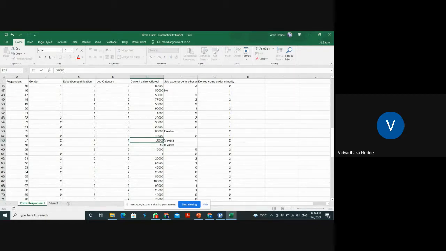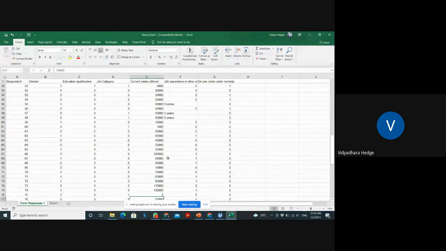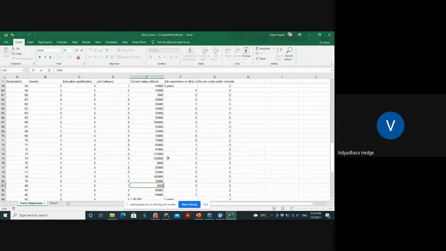I cannot take 50 as 50,000, because there would be a lot of difference. So it should be in the thousands, so one thousand. Okay, now this is fine. See, he has mentioned 2,000. I will show how this will affect the study.